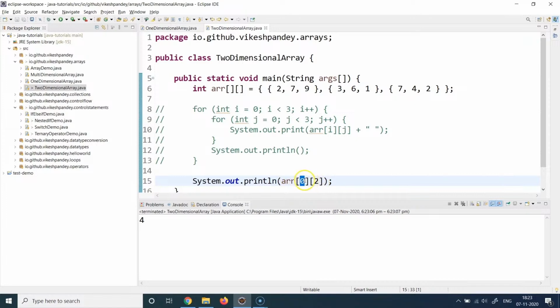Similarly, you can write a value here as 0 and a value here as, let's say, 2. This will print the 0th row and the second column. So whatever value you want to access, you can access it in this fashion. And remember, the column and row indexes will always start from 0. So this is a simple demonstration of how you can use two-dimensional arrays. In this session, we also did a refresher of one-dimensional arrays. And in the next session, we are going to discuss how we can define three-dimensional arrays, and we'll also see an example of it.